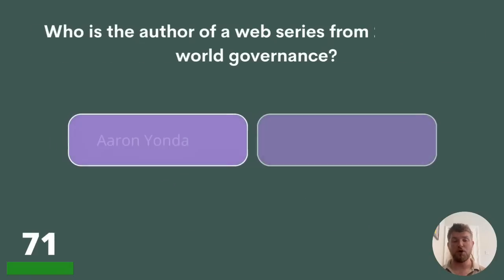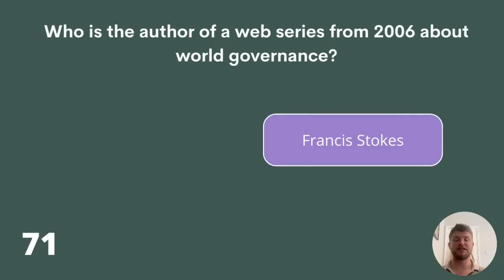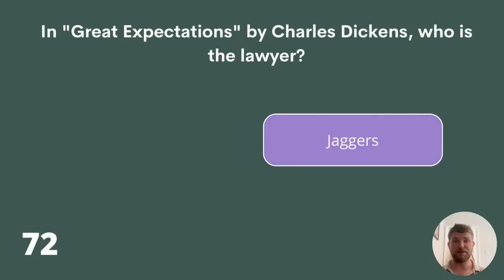Question 71. Who is the author of a web series from 2006 about world governance? Aaron Yonder, Francis Stokes, or Curtis Selletta? The answer is Francis Stokes. Question 72. In Great Expectations by Charles Dickens, who is the lawyer? Brown, Jaggers, or Smith? The answer is Jaggers.